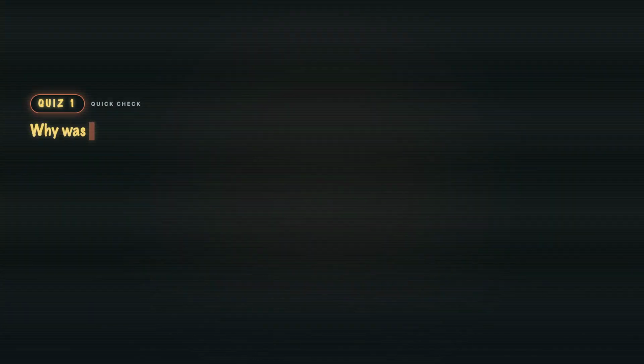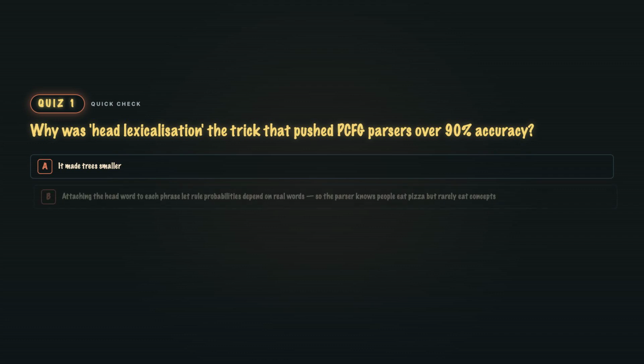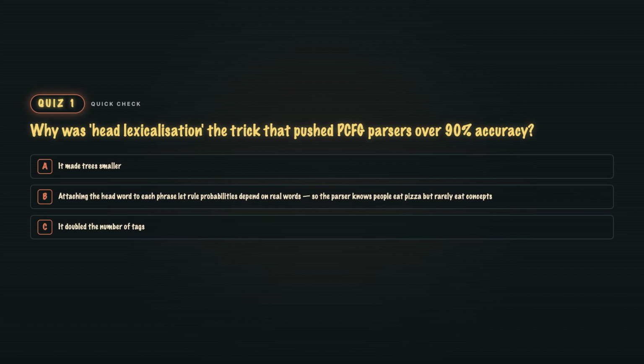Quiz 2. Why was head lexicalisation the trick that pushed PCFG parsers over 90% accuracy? A. It made trees smaller. B. Attaching the head word to each phrase let rule probabilities depend on real words, so the parser knows people eat pizza but rarely eat concepts. C. It doubled the number of tags. Or D. It was required by Chomsky.